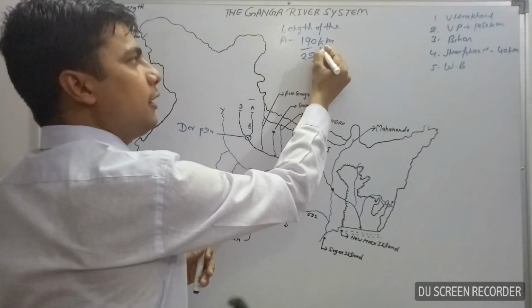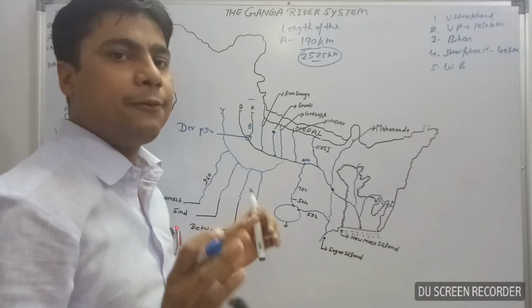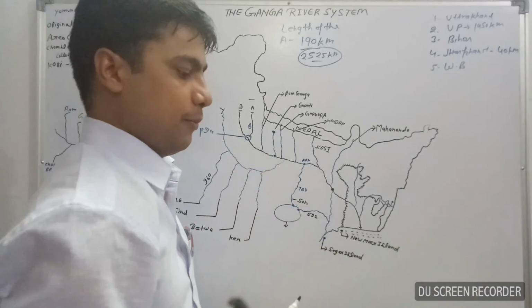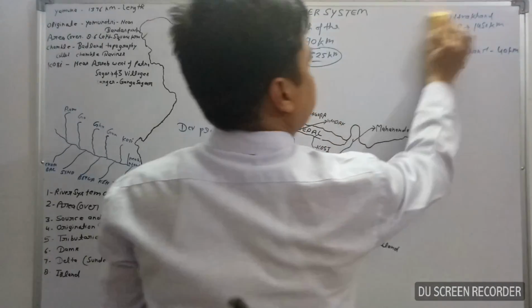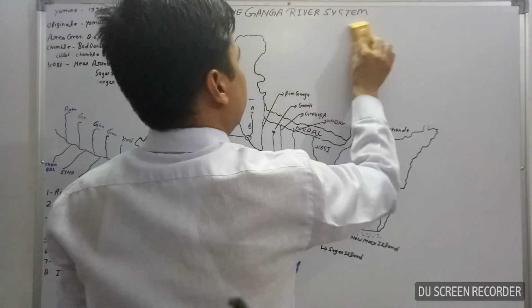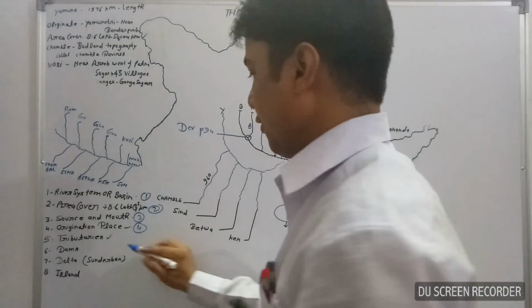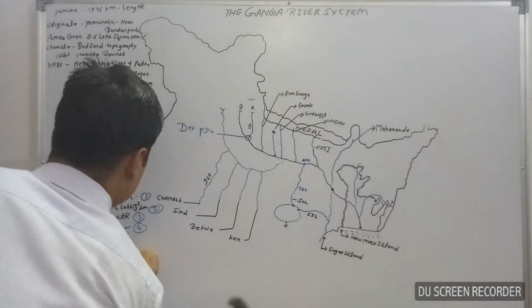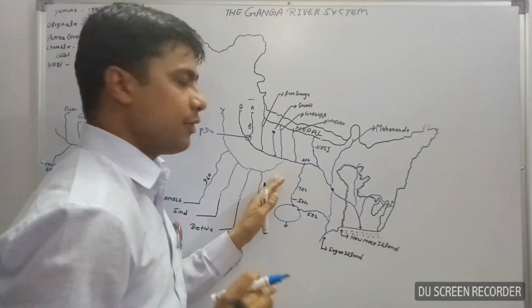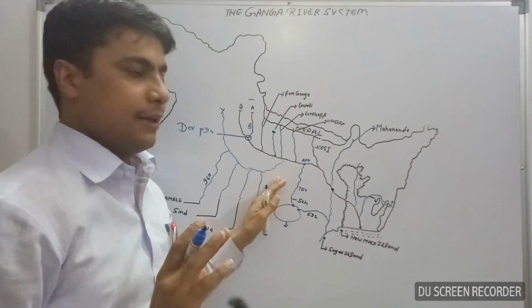Then overall the length of the Ganga river is 2525 kilometers. Now, next heading, tributaries. Heading number 5, tributaries. The main tributaries of the Ganga river.